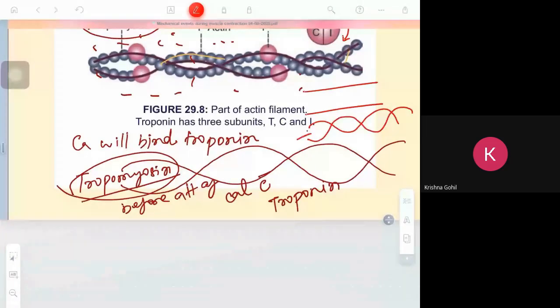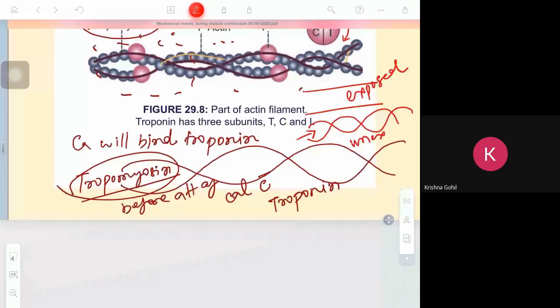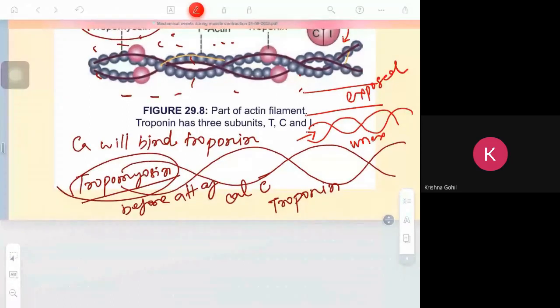The binding site, which previously was exposed, is now unexposed or covered. When actin is covered, then myosin cannot bind with the actin. So cross bridge formation will not occur and the muscle will relax. Clear? The muscle will be relaxed.